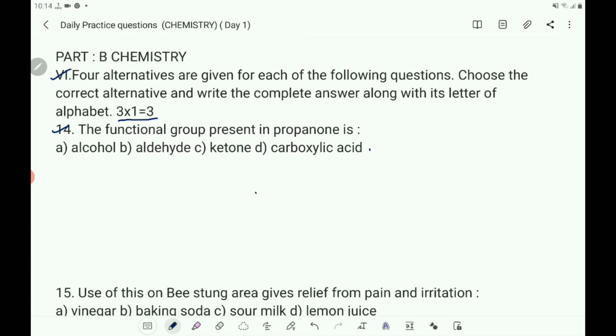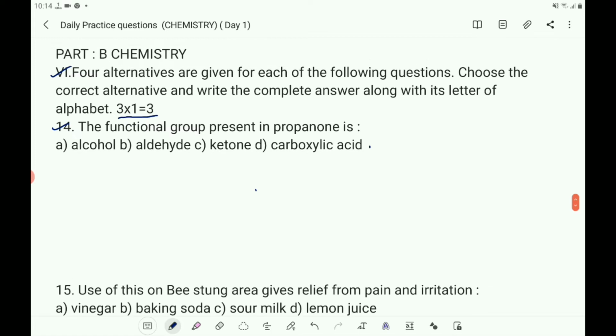The functional group present in propanone is ketone. Observe here, the ending is "-one", propanone. So what is the functional group? The functional group present in propanone is ketone. So you write the answer: Answer C, ketone.